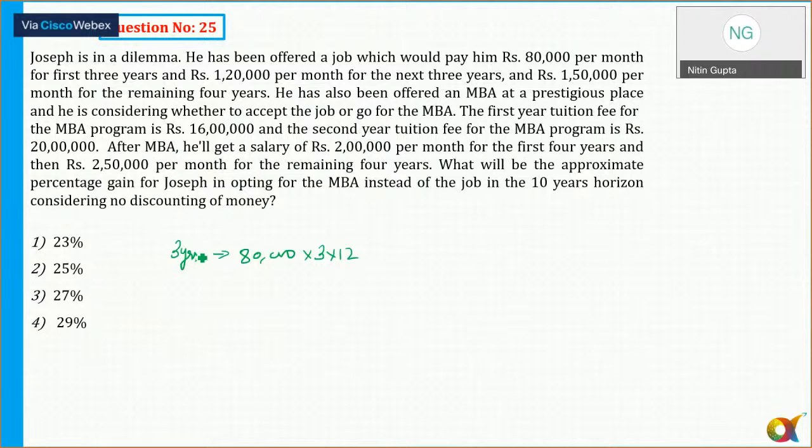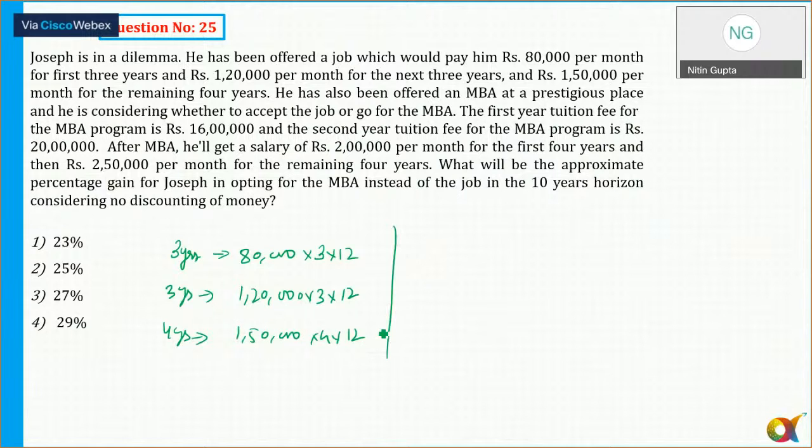So for the another 3 years, he was paid 1,20,000 into 3 into 12. Okay, and 1,50,000 per month for the remaining 4 years. So for अगले 4 साल से कितना पे करना पड़ेगा? 1,50,000 into 12 into 4 years.